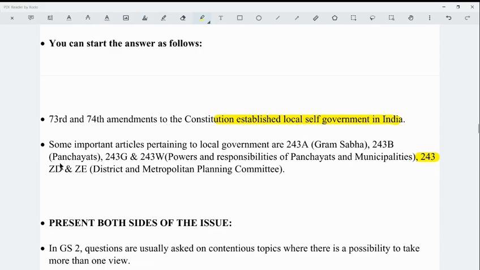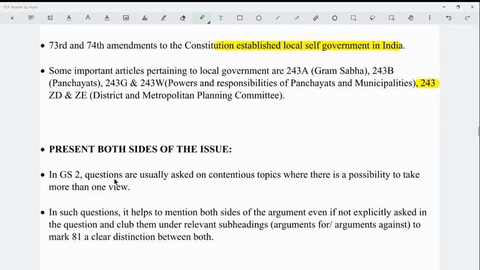For example, there's a question on financial emergency. So if you mention in the introduction itself that Article 360 of the Indian Constitution gives the detailed provisions of the financial emergency in India, then the examiner, when he or she reads the introduction, at that time itself gets to know that the candidate who is writing the answer knows about that particular thing which the question has asked for. Okay. So next is, present both sides of the issue.